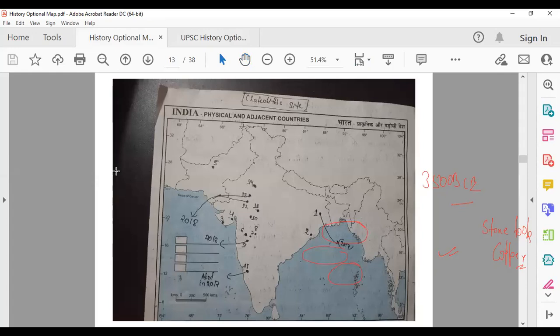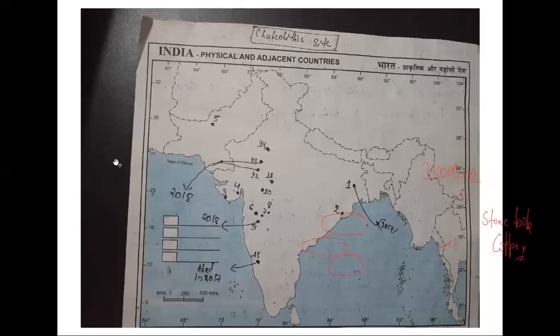So we'll talk about that in just a moment. These are some prominent Chalcolithic sites. Hope you can see them. This ninth one was asked in 2018. It is in Inamgaon. Then this was asked in 2017, Pandu Raja Dibi. You have to practice this particular portion.